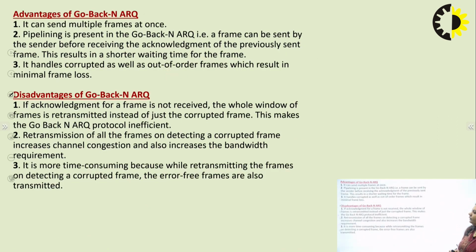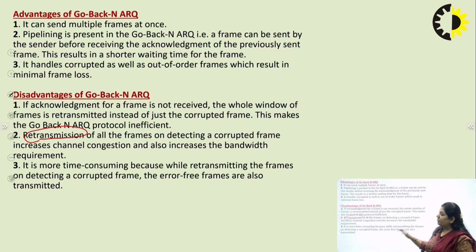Now, see the disadvantages of go back n. The main disadvantage is the retransmission of frames. The sender has sent all the n frames, which have taken bandwidth and processing, but those frames are detected as corrupted frames.